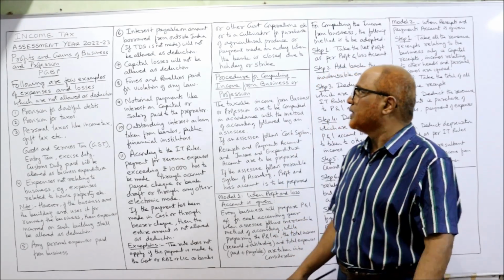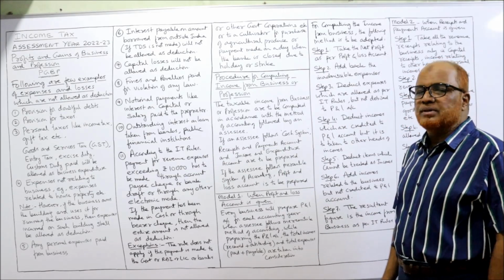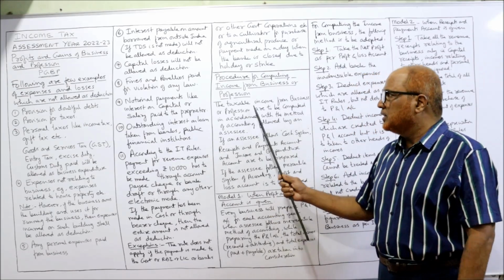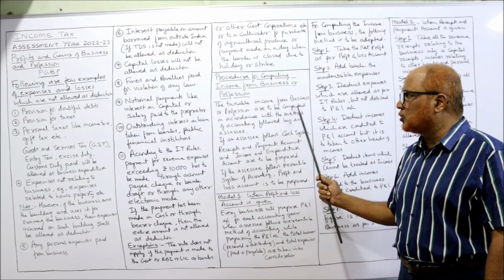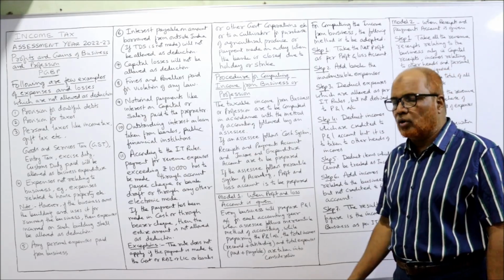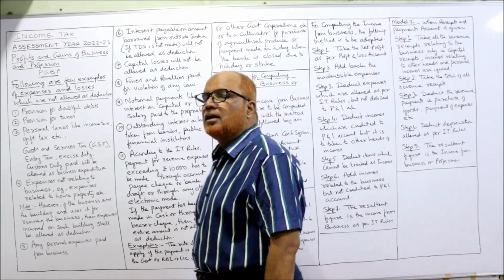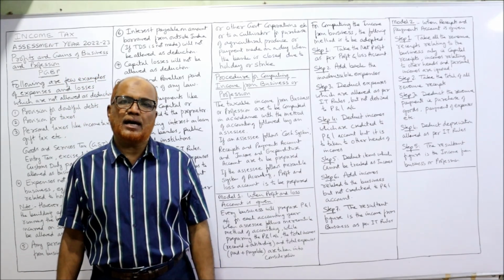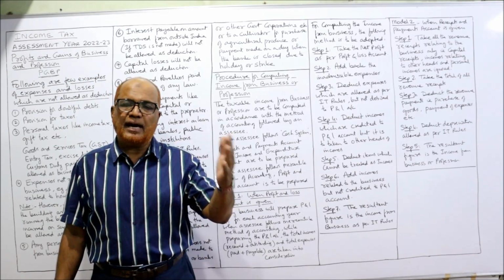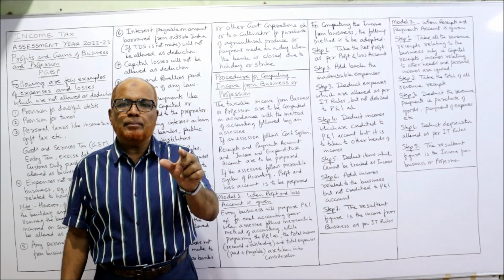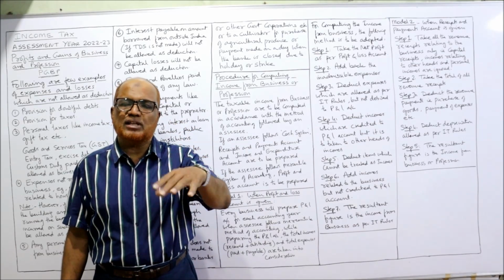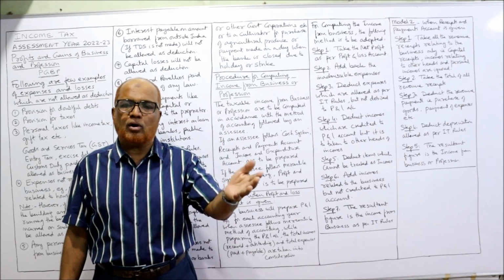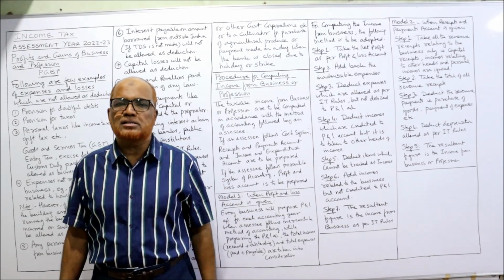Procedure for computing income from business or profession. How to compute the income from business or profession? The taxable income from business or profession is to be computed in accordance with the method of accounting followed by the assessee. See, there are two methods of accounting called cash system and mercantile method. In mercantile method of accounting, all expenses, whether paid or not, should be taken. All incomes, whether received or not, should be taken. That is called mercantile system.